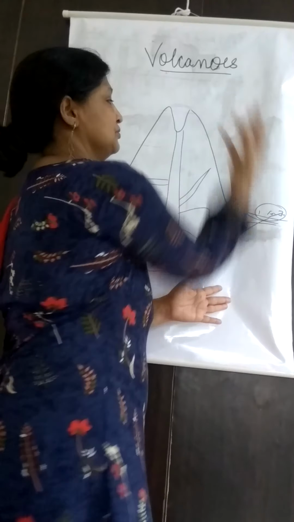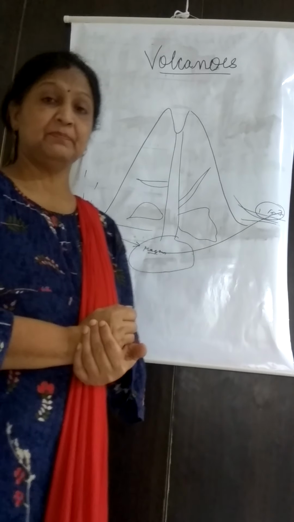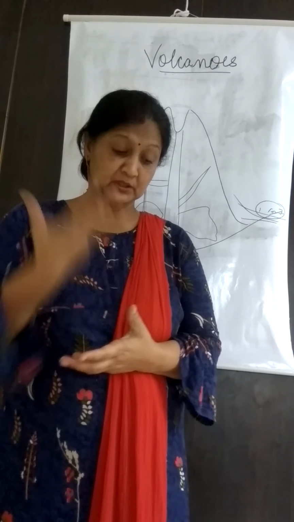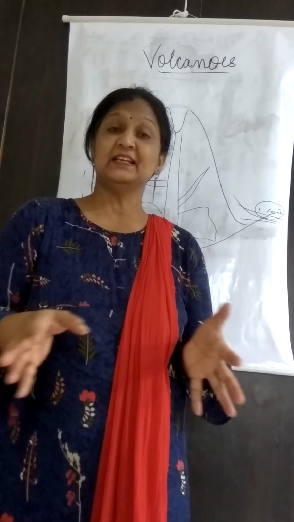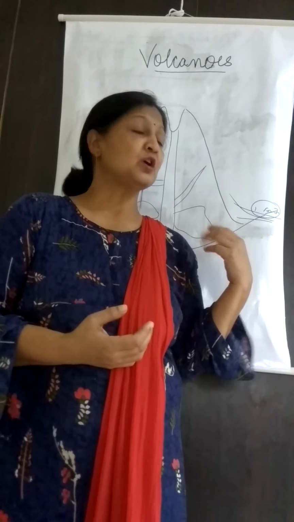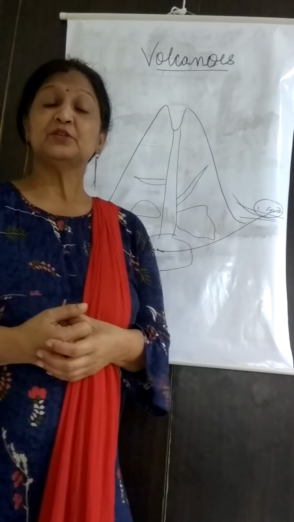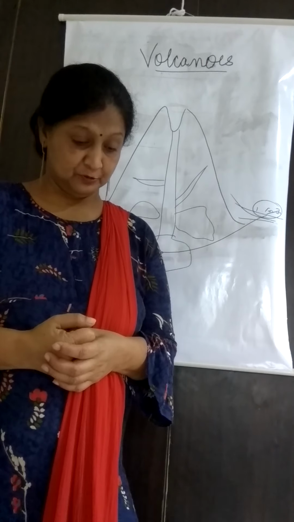Sometimes it gushes out on the earth's surface in the form of a spring or geyser, like Yellowstone National Park in America, which is a big source of geysers. Hot springs benefit the surrounding region in cold weather, because they increase the temperature. So this is also one of the constructive effects of volcanoes.